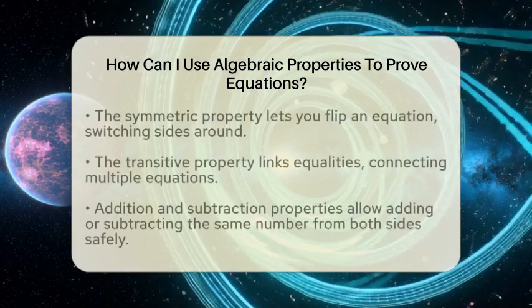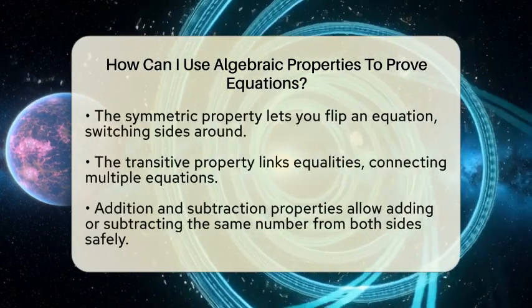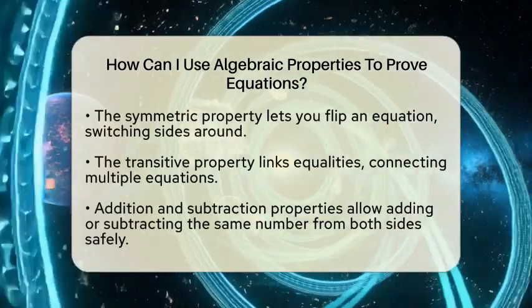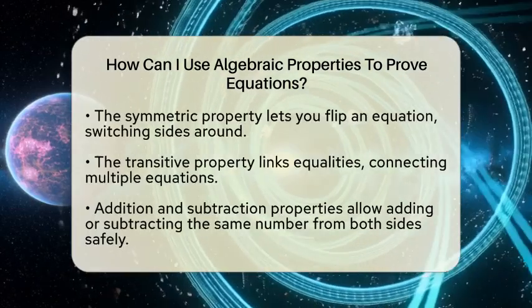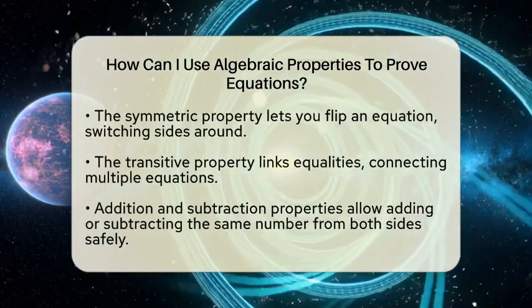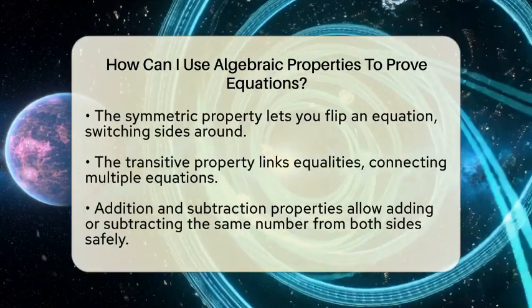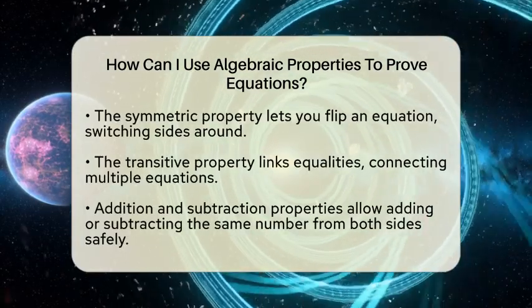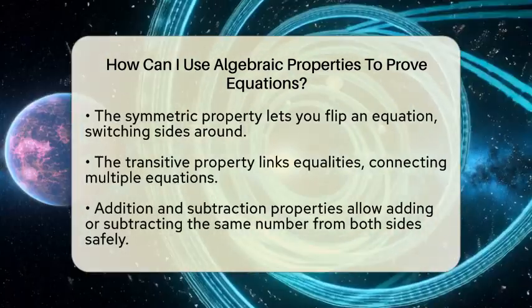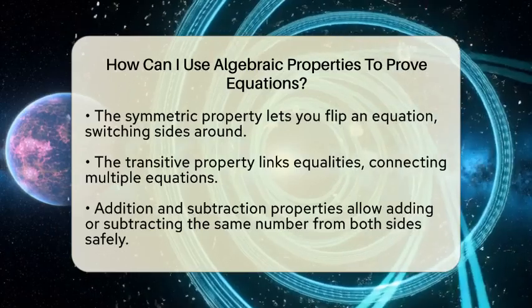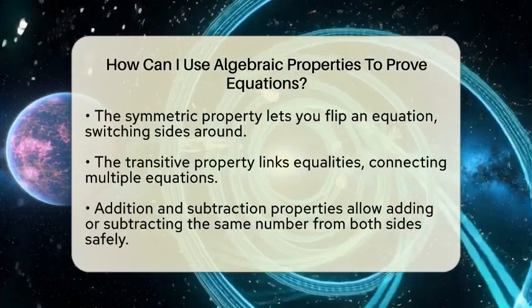It's like saying A equals A. This is often your starting point. The symmetric property lets you flip an equation around. If A equals B, then B equals A. This helps when rearranging equations. The transitive property connects equalities. If A equals B and B equals C, then A equals C. It's like linking chains together.